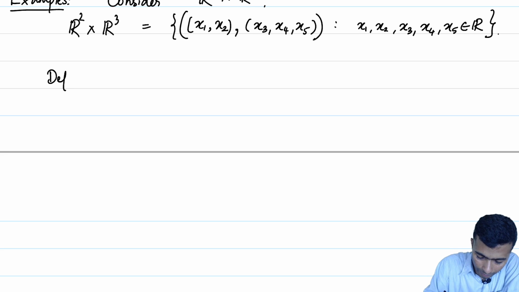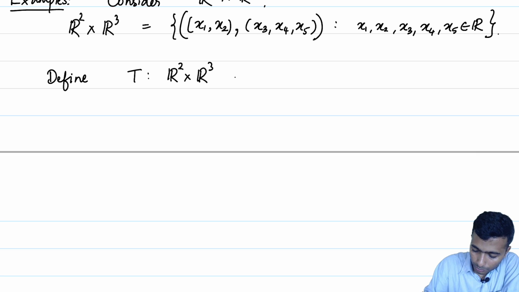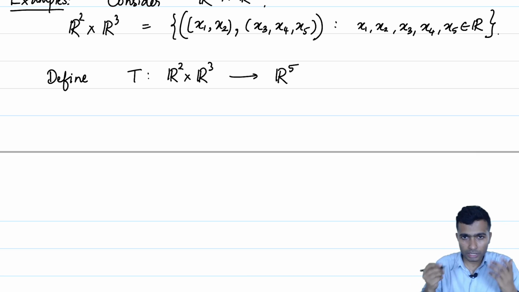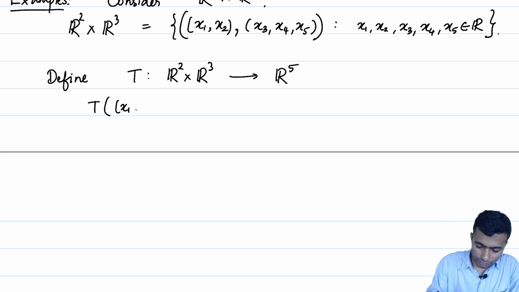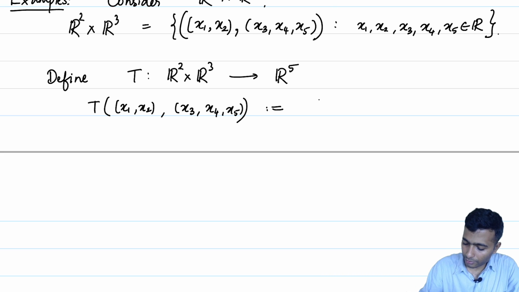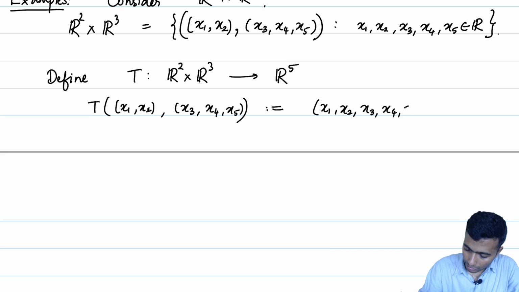Define T from R2 cross R3 to R5, the first natural map that comes to our head, which is T of ((x1, x2), (x3, x4, x5)) defined to be equal to (x1, x2, x3, x4, x5).